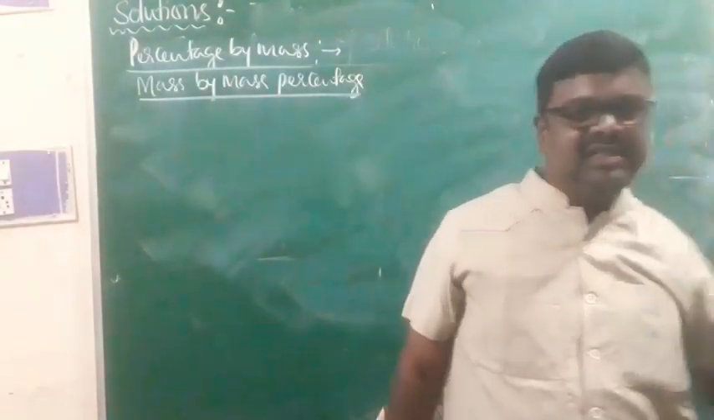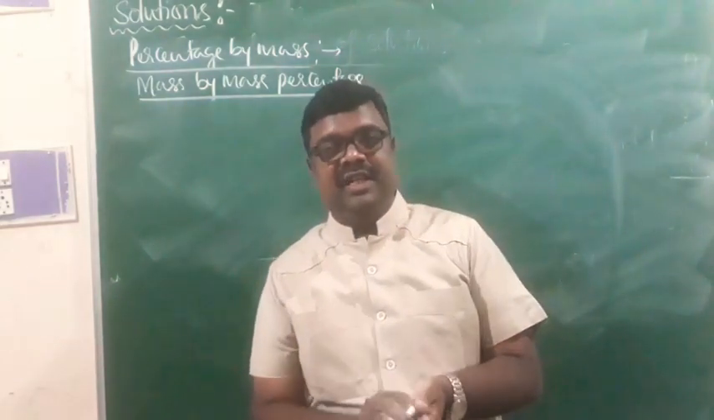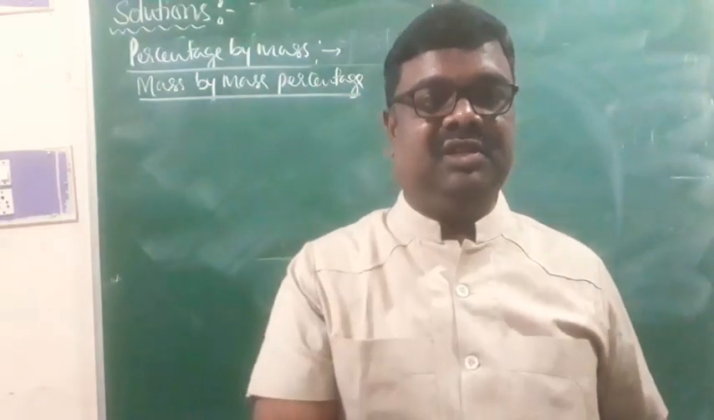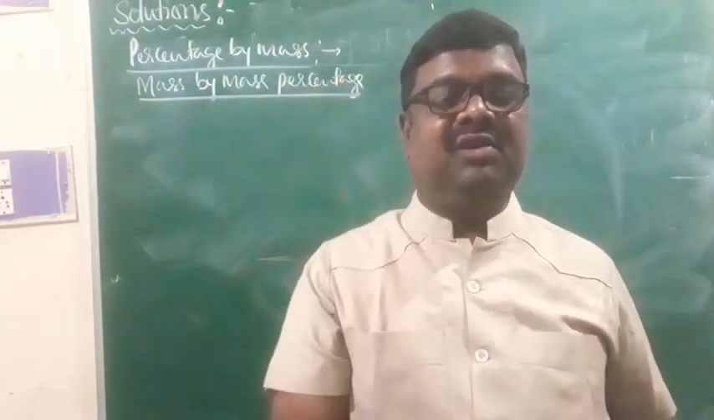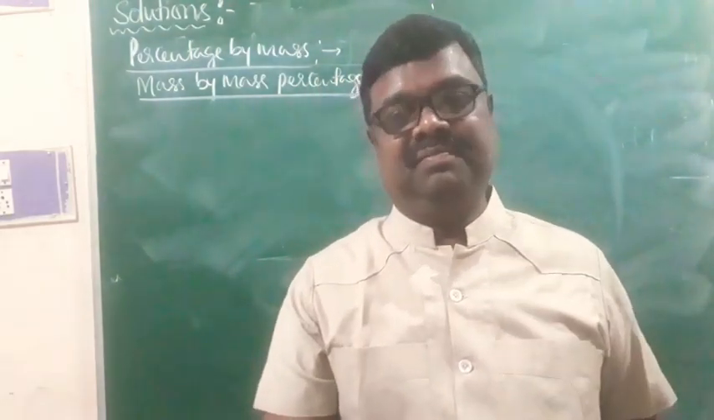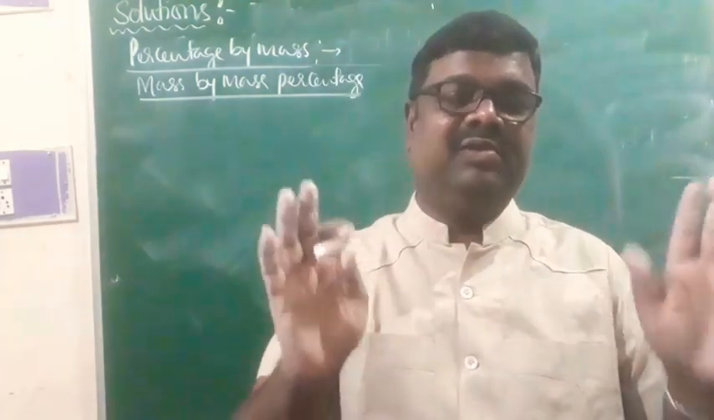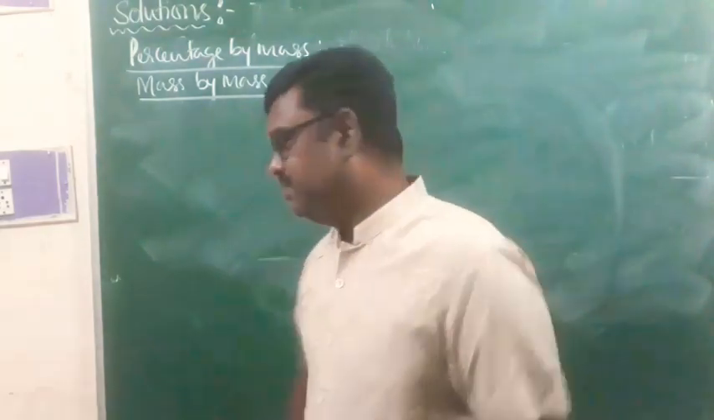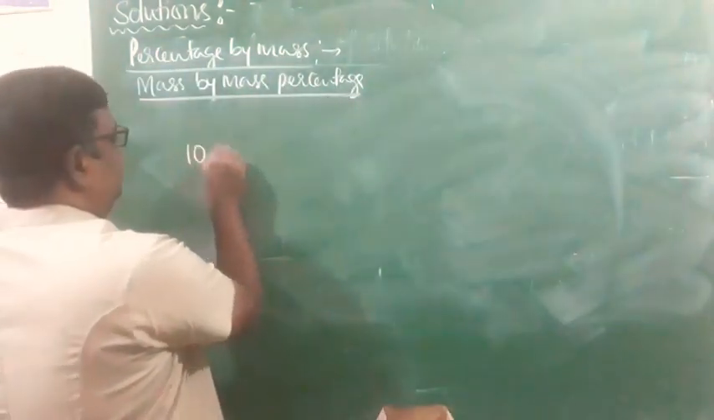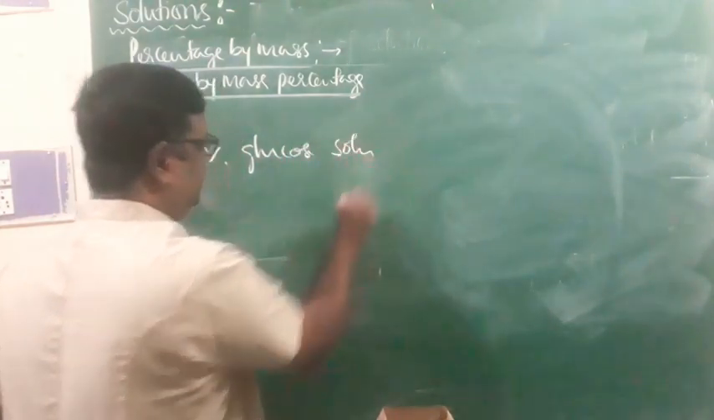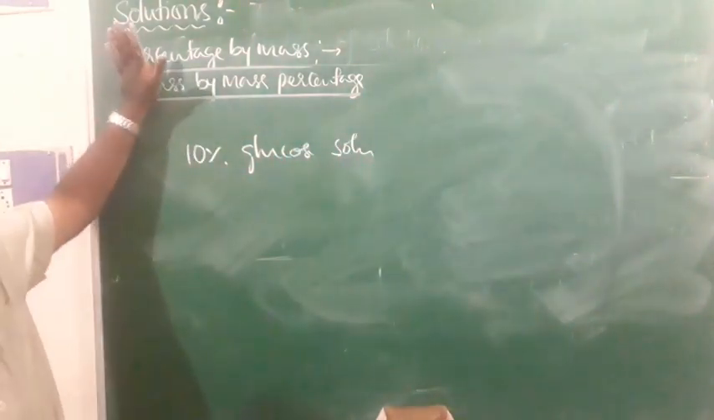This is alternate word. As far as the percentage mass is concerned, whenever I am talking about percentage, it will be expressed out of 100. If I say percentage of solution, the amount of solute dissolved in 100 grams of solution, or number of grams of solute dissolved in 100 grams of solution, that is what we call percentage of the solution. For example, if I say it is 10% glucose solution, this is percentage by mass, right?